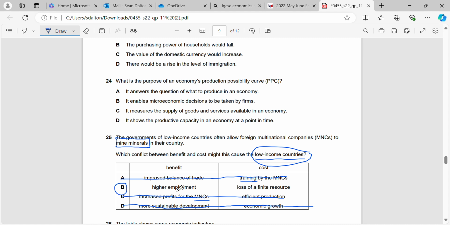Whereas the correct answer would be B. If we have higher employment, more people in these low-income countries have a job. But the cost of that, like I said for part D, mining minerals, it's a limited resource, also known as a finite resource. So we're going to be depleting our resources of minerals by letting them come in.